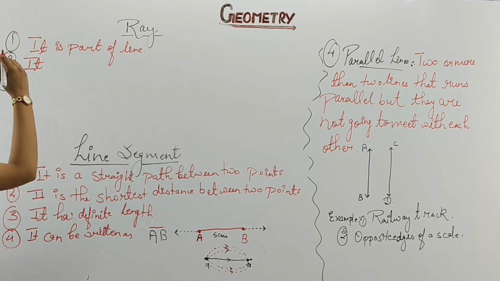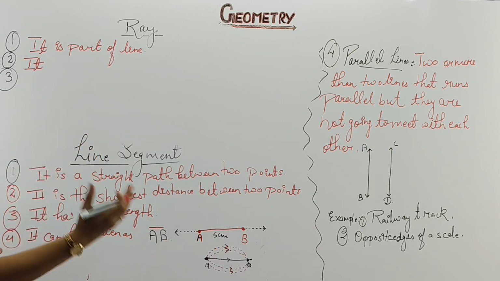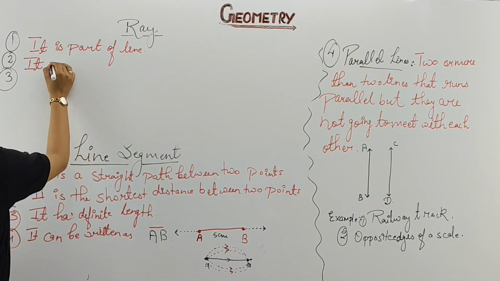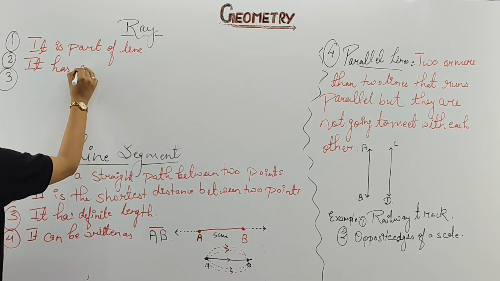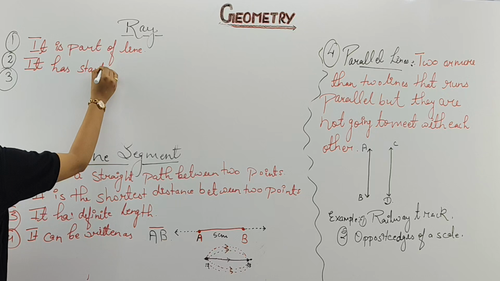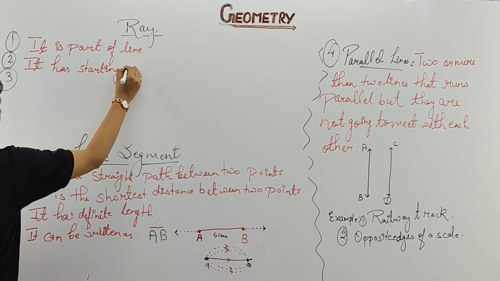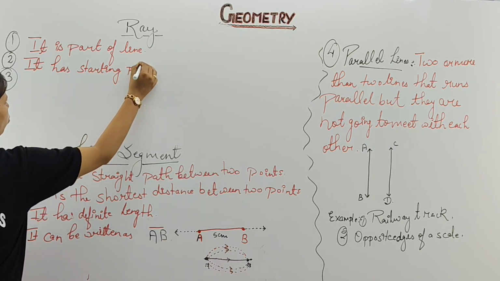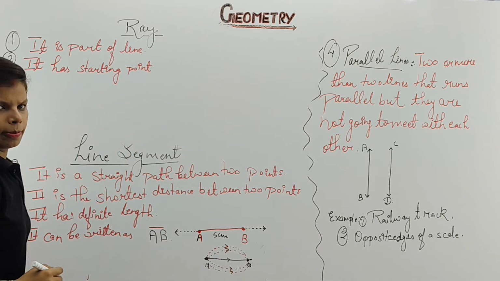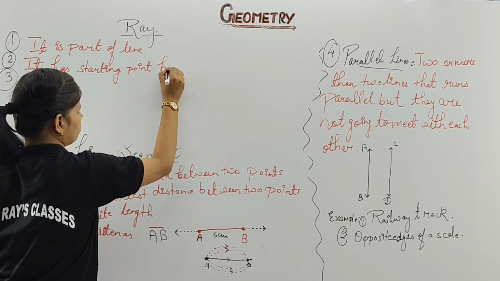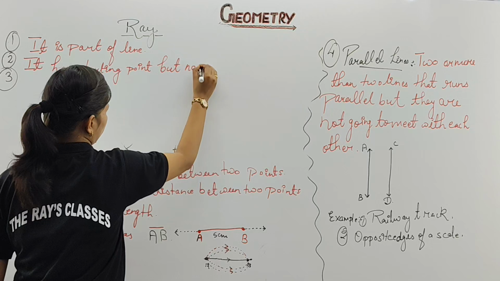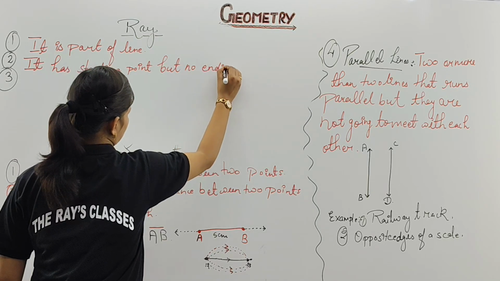We know where the sun rises and where it sets, but we don't know how much it can spread its rays. It has a starting point but no ending point. Clear? Short definition I am writing, but no ending point.